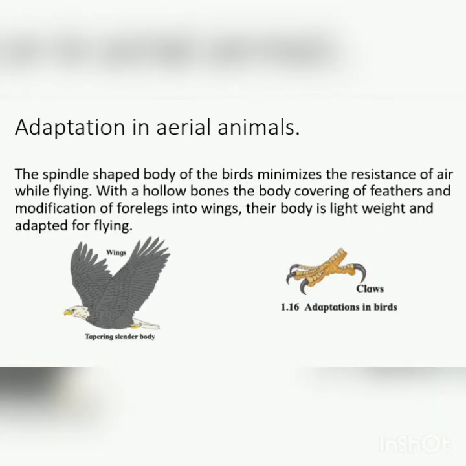Adaptation in aerial animals. They are also called birds. Aerial animals means the animals which can fly, the birds. The spindle-shaped body of birds minimizes the resistance of air while flying. With hollow bones, a body covering of feathers and modification of forelegs into wings, their body is lightweight and adapted for flying. They have wings to fly. Also, they have good claws.